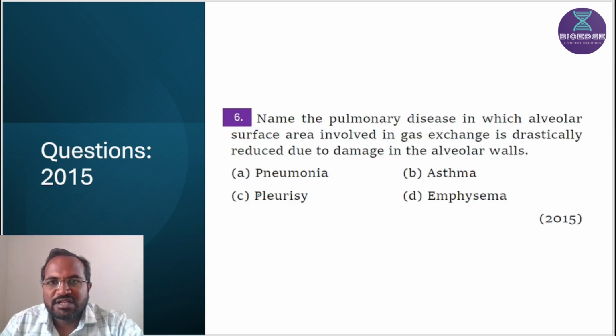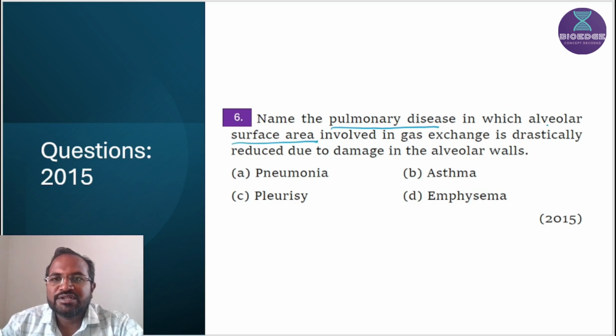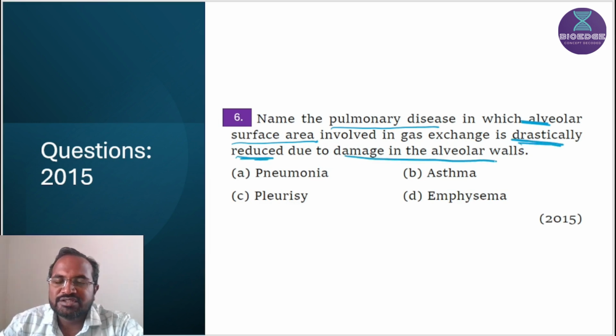Next one is: name the pulmonary disease in which the alveolar surface area involved in gas exchange is drastically reduced due to damage in the alveolar wall.